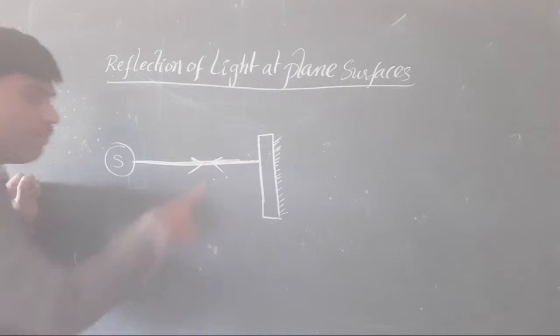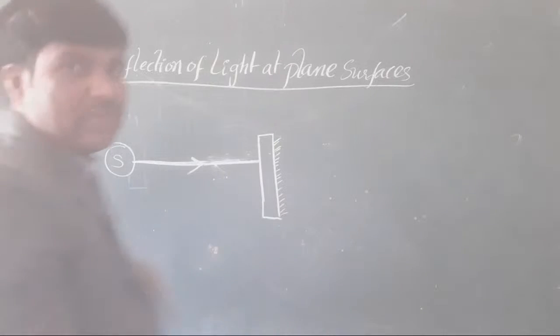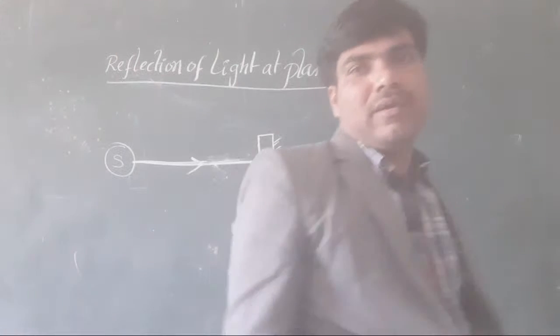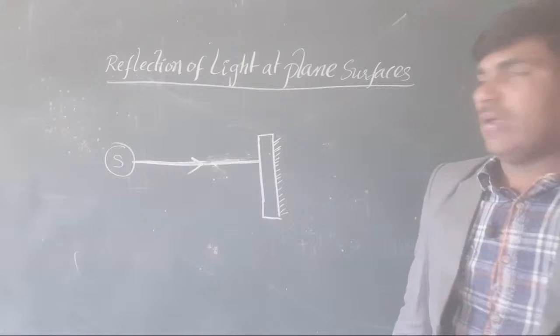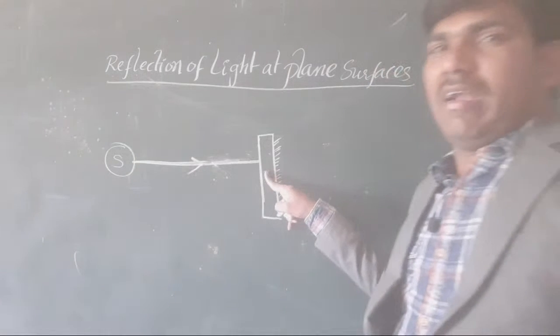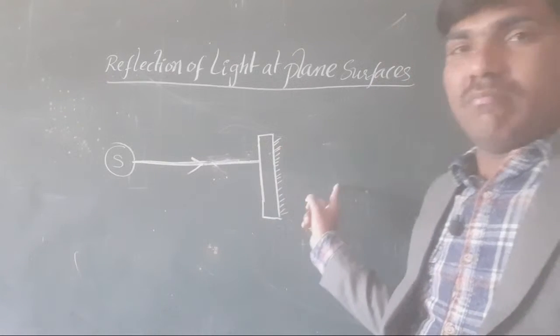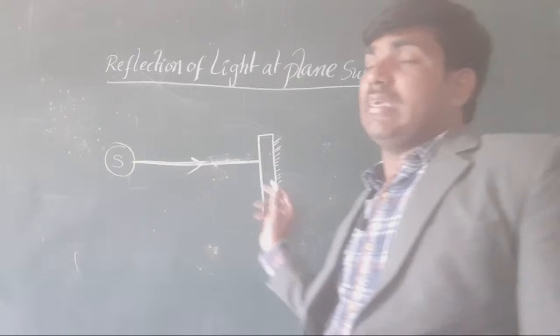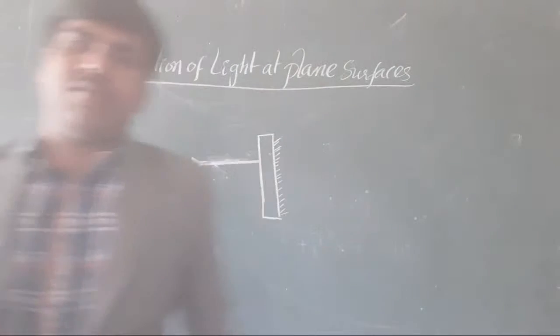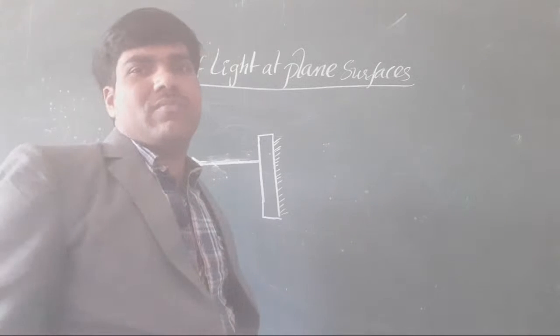Okay, is the same path possible every time? No, it is not possible every time. Clear or not, all of you? When light travels along a straight line and an obstacle comes in the middle of its path, it is returned back in the opposite direction.